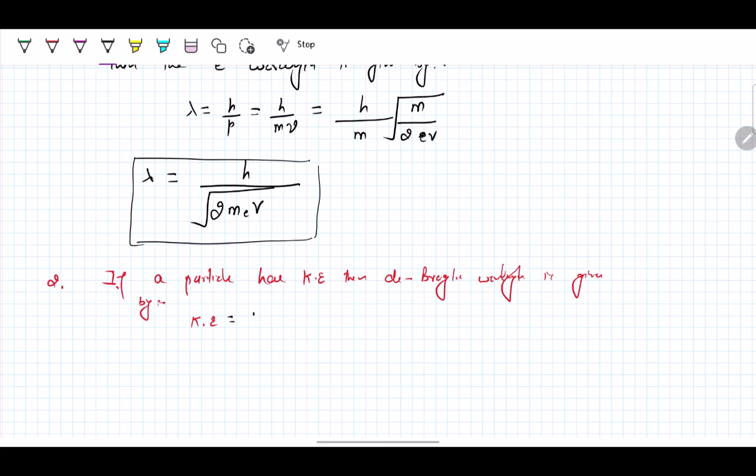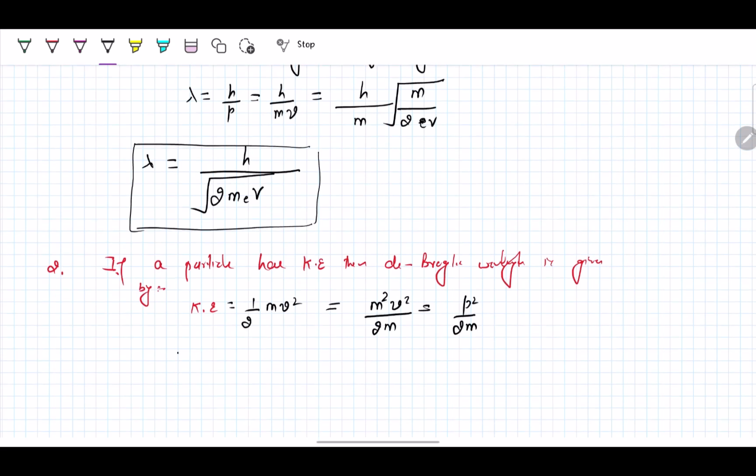Kinetic energy is equal to half mv squared, and this is equal to m squared v squared over 2m if we multiply and divide by mass. So kinetic energy is equal to p squared over 2m.